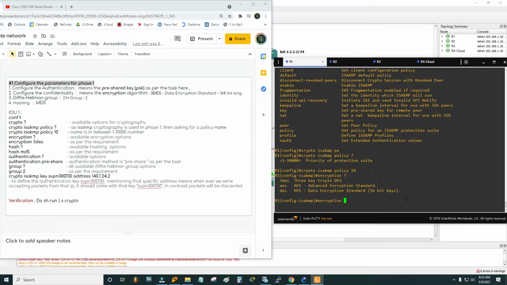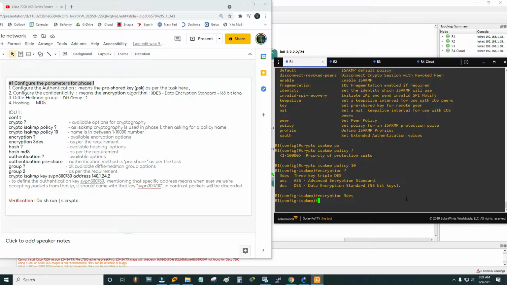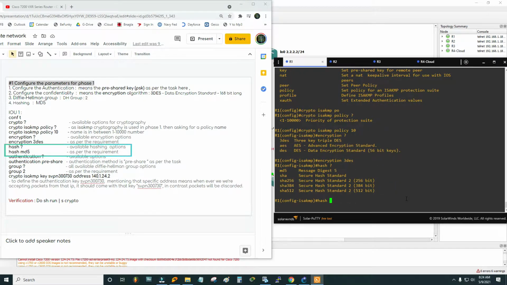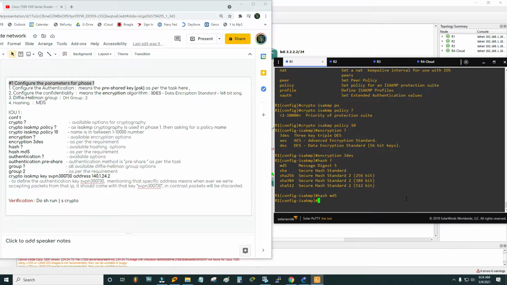The second thing that we need is the encryption, and if I take help, you see there are a lot of encryption options. There is 3DES, AES, and DES, as I told you before. Our requirement is to use 3DES. Then what next? We need a hashing protocol, and we have to use MD5. What hash do we have? I have seen Message Digest 5, so MD5.